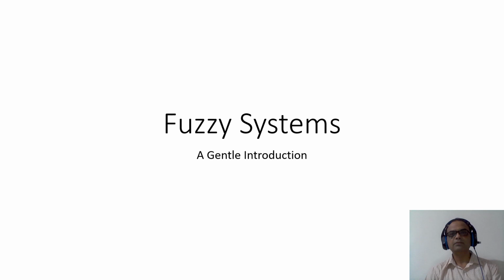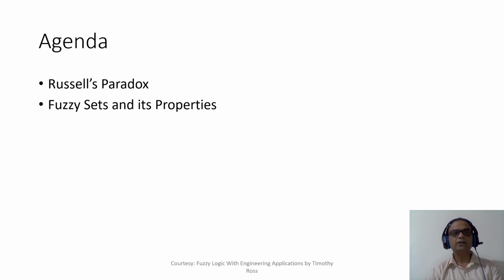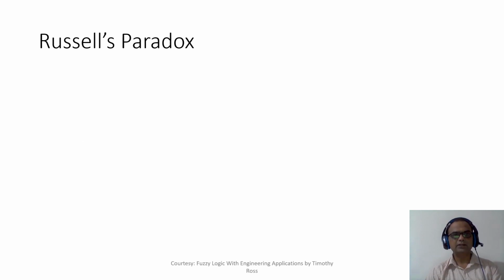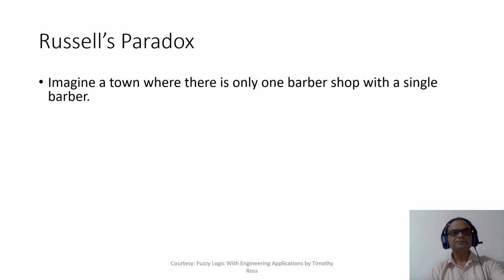Today we'll be discussing fuzzy systems, right? So today's lecture agenda: we'll be starting with Russell's paradox, okay? Then we will discuss fuzzy sets and the properties of membership functions. Then we'll discuss why fuzzy systems are required, okay? So let's start off with Russell's paradox, okay?